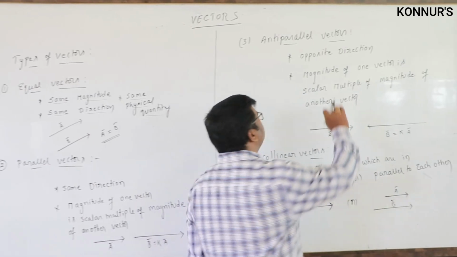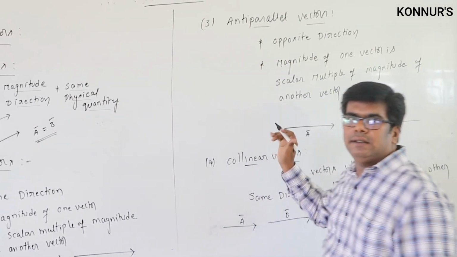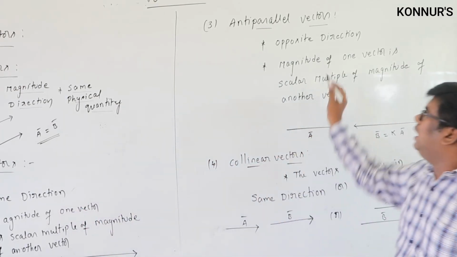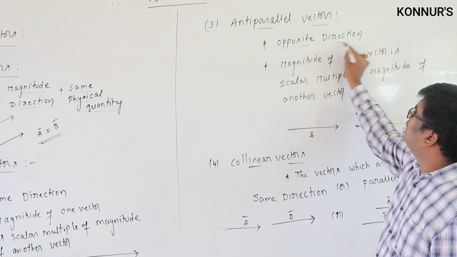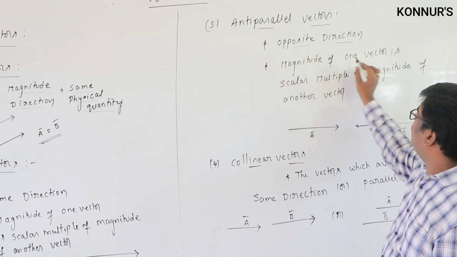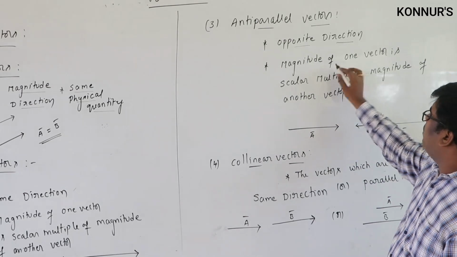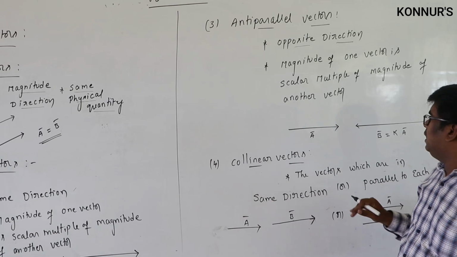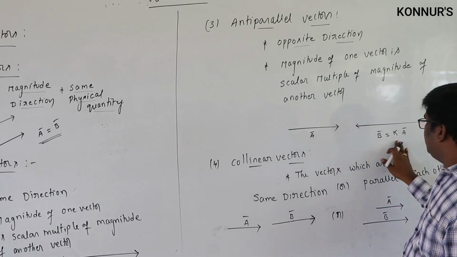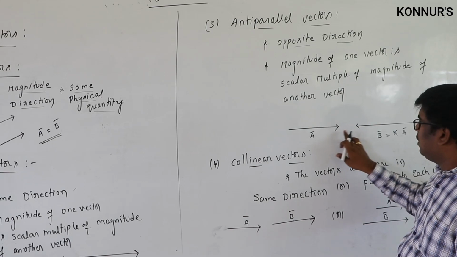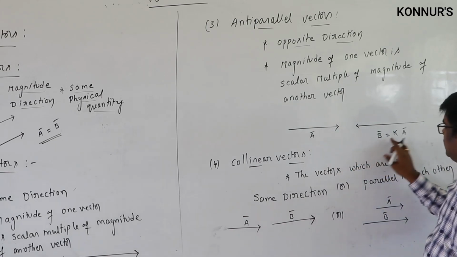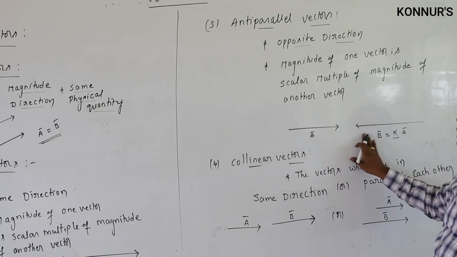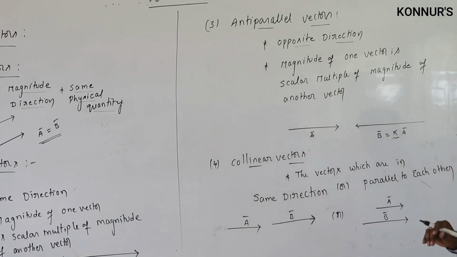Next, anti-parallel vectors. Parallel vectors means we took them in the same direction. In anti-parallel vectors, they are in opposite directions, and again the magnitude of one vector is a scalar multiple of the magnitude of the other. Suppose you take a bar vector and another b bar vector. These two directions are opposite, and the b bar vector is a scalar multiple of the magnitude of the a bar vector. Then we call this type of vectors anti-parallel vectors.